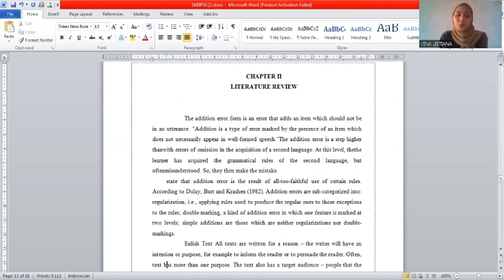Let's move to Chapter 2, literature review. The addition error form is an error that adds an item which should not be in an utterance. Addition is a type of error marked by the presence of an item which doesn't necessarily appear in well-formed speech. The addition error is a step higher than the error of omission in the acquisition of a second language. At this level, the learner has acquired the grammatical rules of the second language.